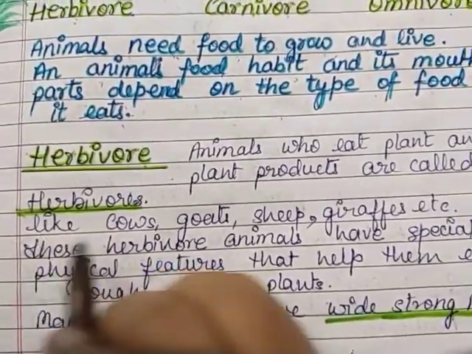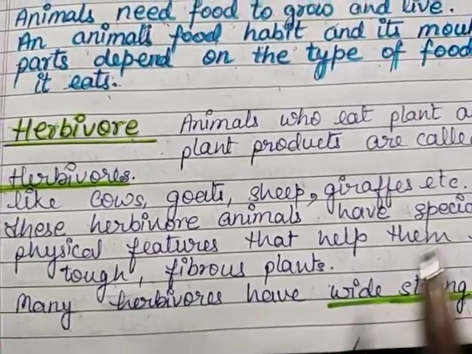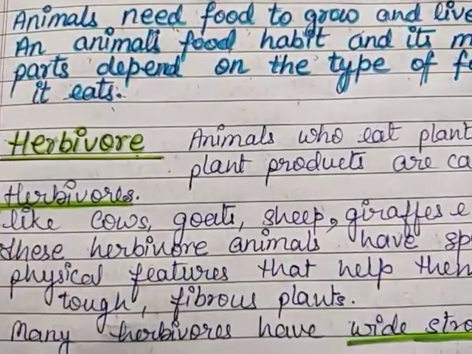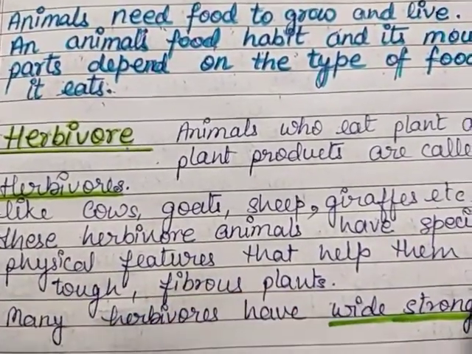Cows, goats, sheep, giraffes are animals who eat grass, plants and plant products, meaning they are herbivores. These are some names of herbivore animals.